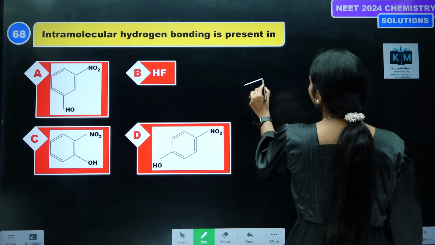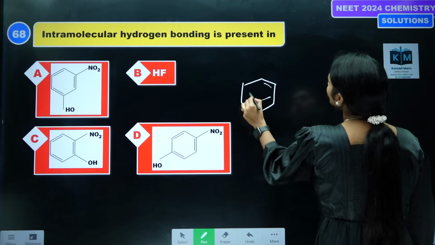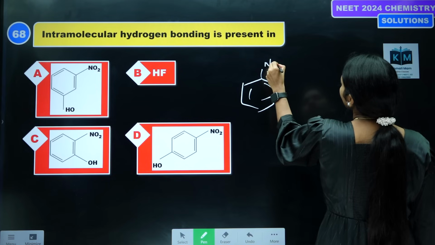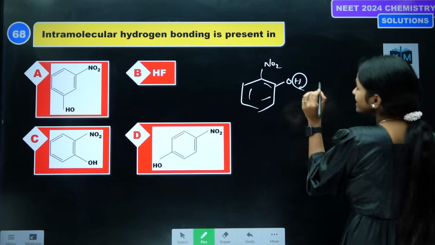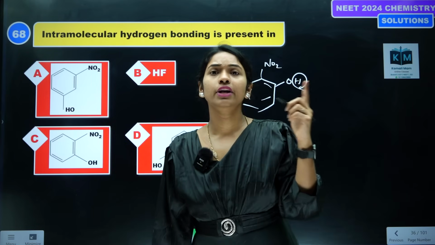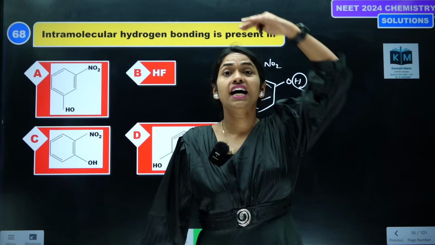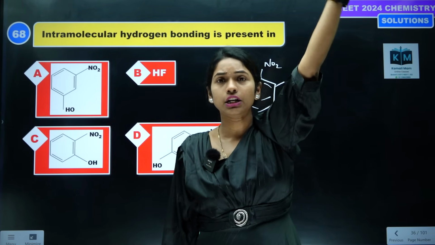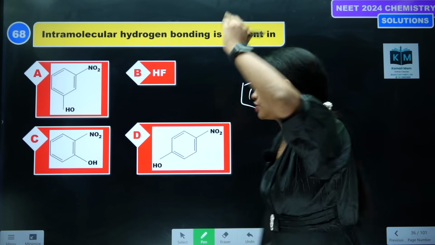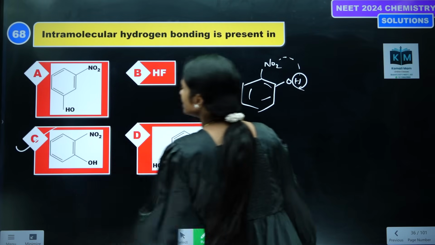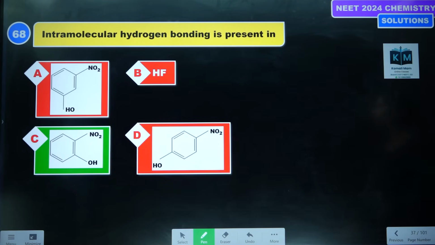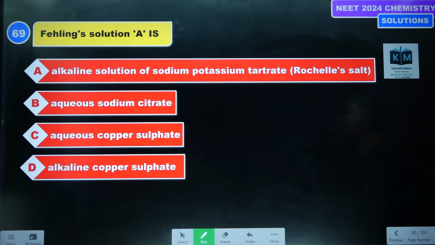Intramolecular H bonding we can see in orthonitrophenol. Why in orthonitrophenol? See here, hydrogen is linked with a more electronegative atom like oxygen, that is in connection with another electronegative atom like oxygen. So intramolecular H bonding is possible. So option C is the correct answer. Orthonitrophenol is the correct answer.